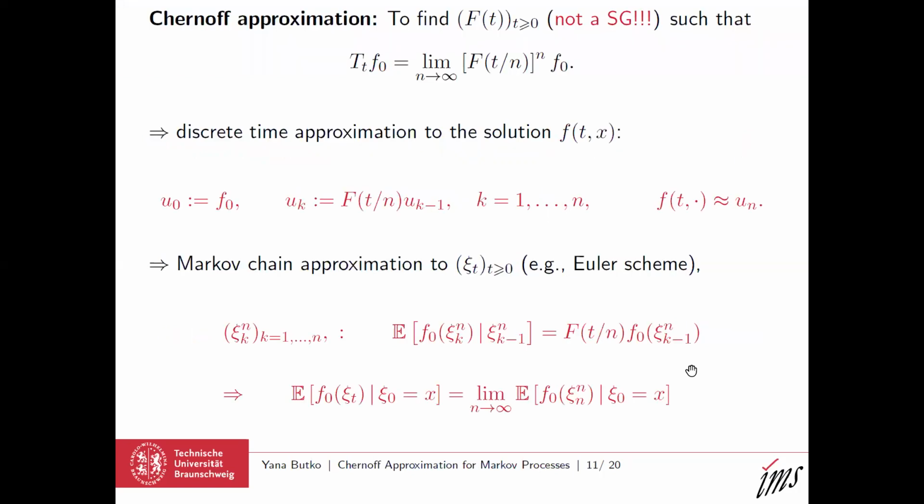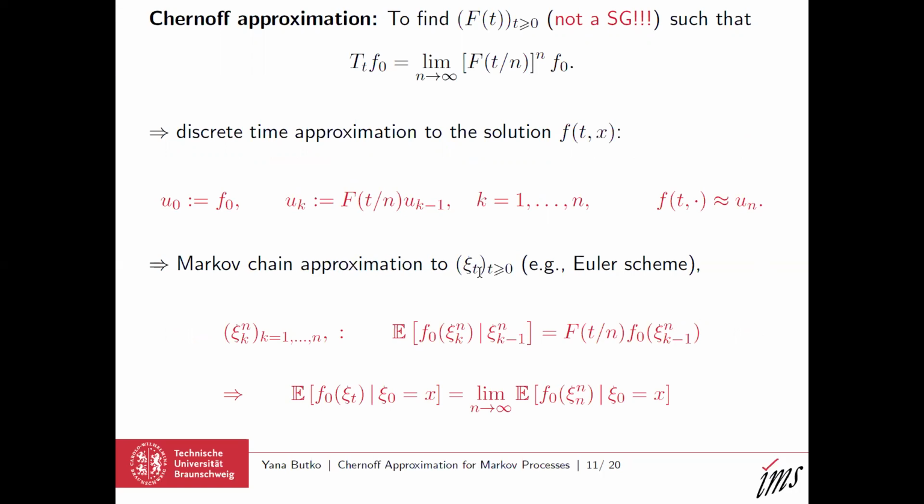On the other hand, in some cases, using this family F, one succeeds in constructing a Markov chain approximation to the original Markov process Xi.